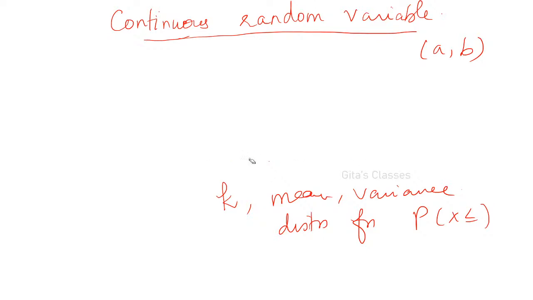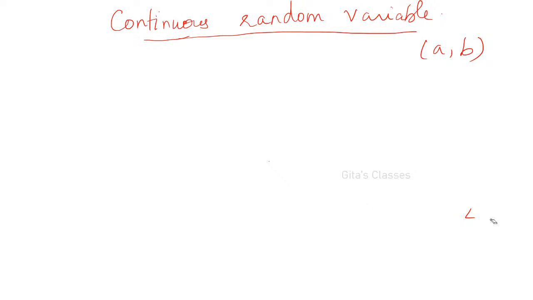One definite question will come either from discrete or continuous, such as find the value of k. In continuous, today we are going to discuss what kind of questions can be asked in continuous random variable. These are the topics I am teaching now, and we are practicing them. All these question types are important. Maybe there will be a little difference in the function only; otherwise the pattern will be the same.